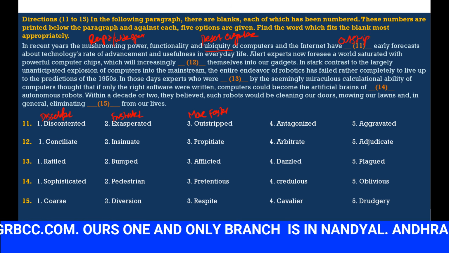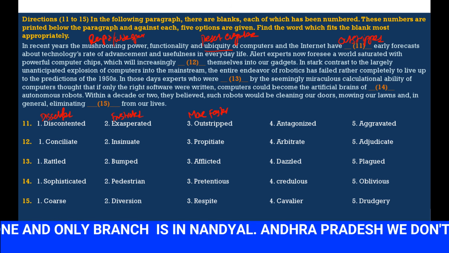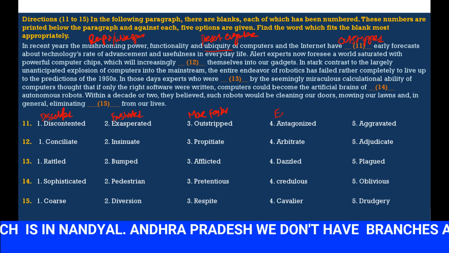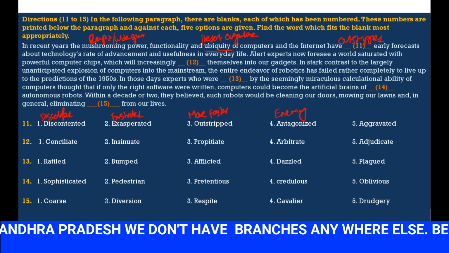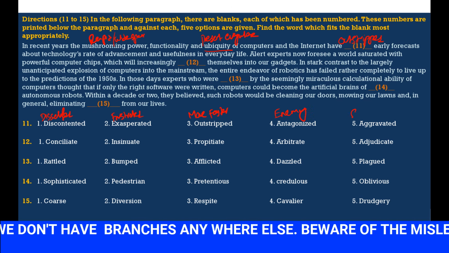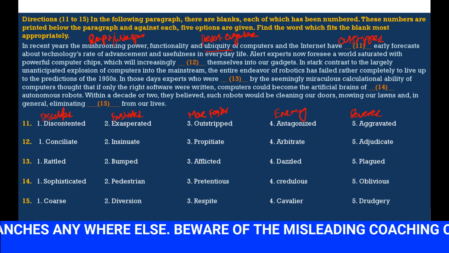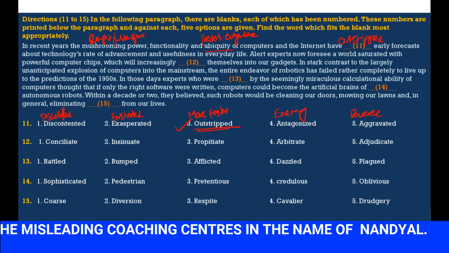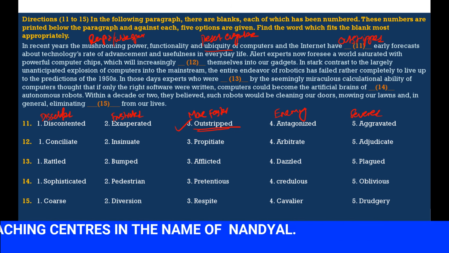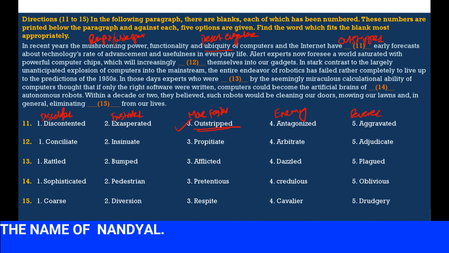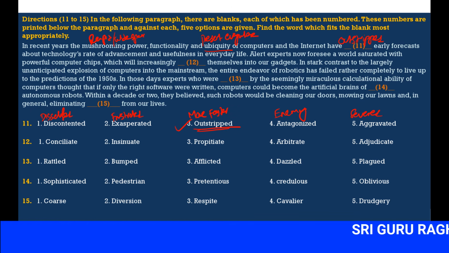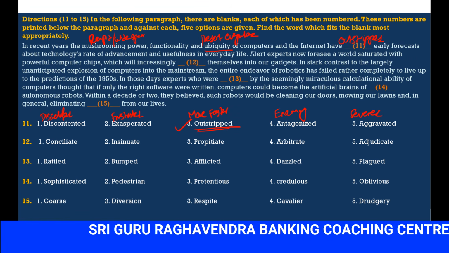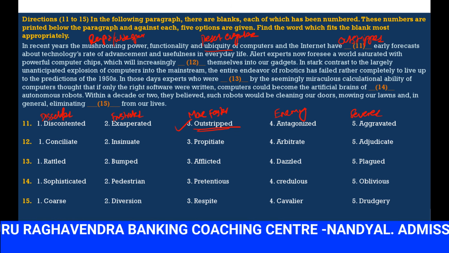Outstripped is correct. Then antagonize means to become enemy to someone. Aggravated means worsened. So all are inappropriate words. Definitely the correct word is outstripped. In recent years, the mushrooming power, functionality and ubiquity of computers and internet have outstripped early forecasts about technology's rate of advancement and usefulness in everyday life. So nowadays computers are used in everyday life.